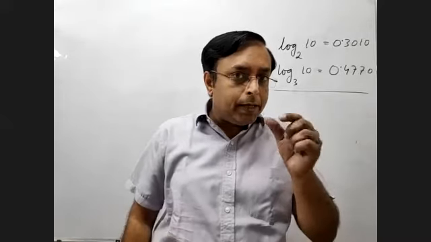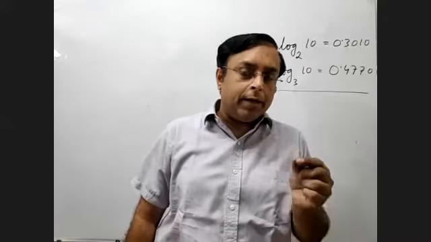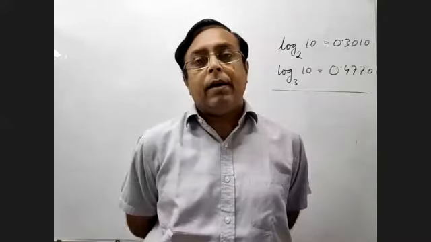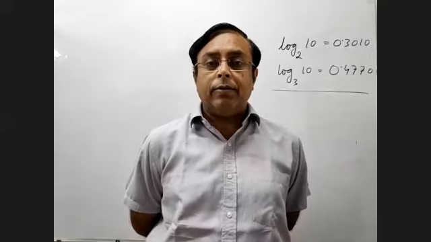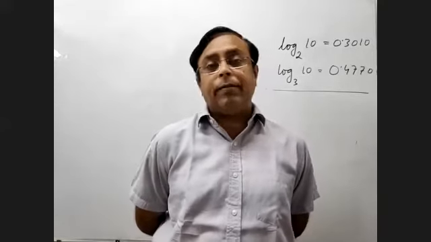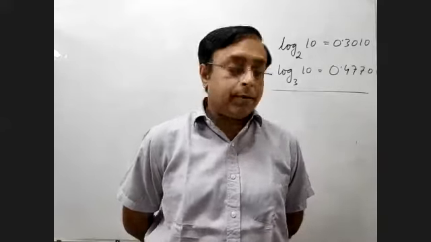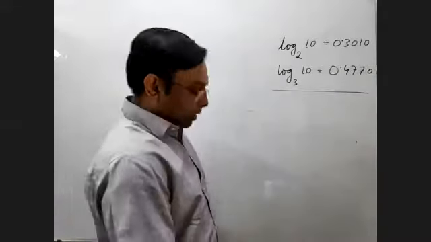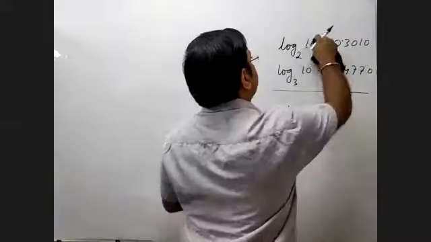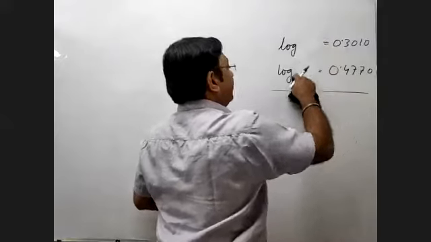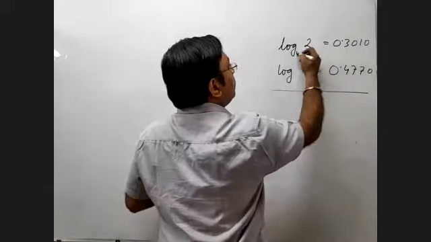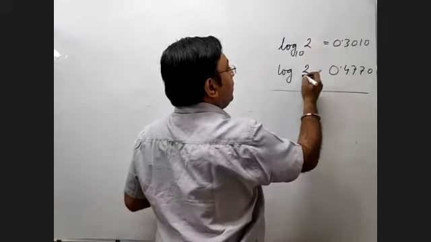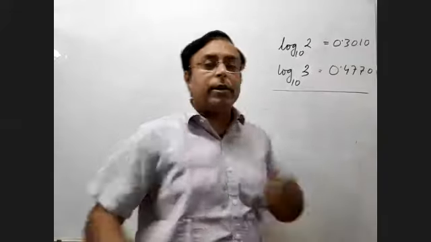Sorry, I wrote it the other way around by mistake, in a hurry. So it is log 2 base 10 and log 3 base 10. These two values I would suggest you to remember, because with the help of these two numbers and some amount of manipulation, you can get many log values of other numbers as well.